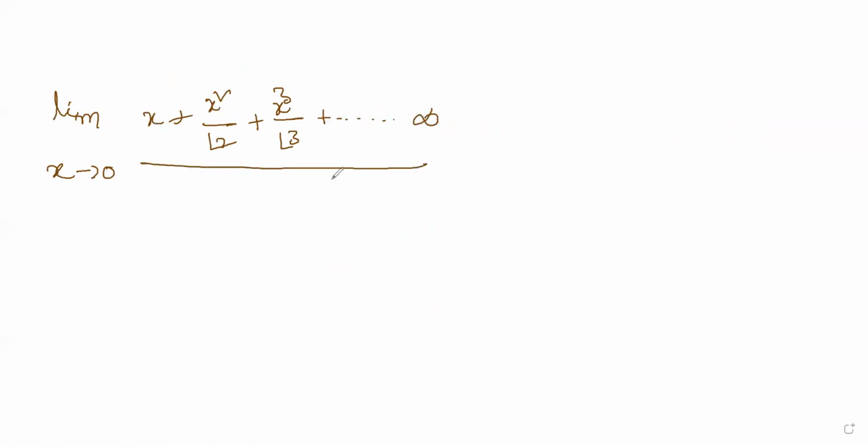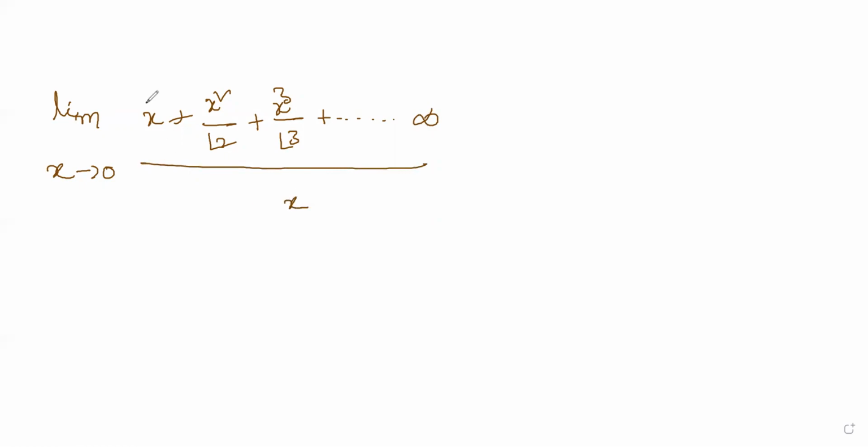Now, after putting this, what we are left with after cancelling 1 is limit x tends to 0, you will end up with x plus x square by factorial 2 plus x cube by factorial 3 plus so on up to infinity whole divided by x.